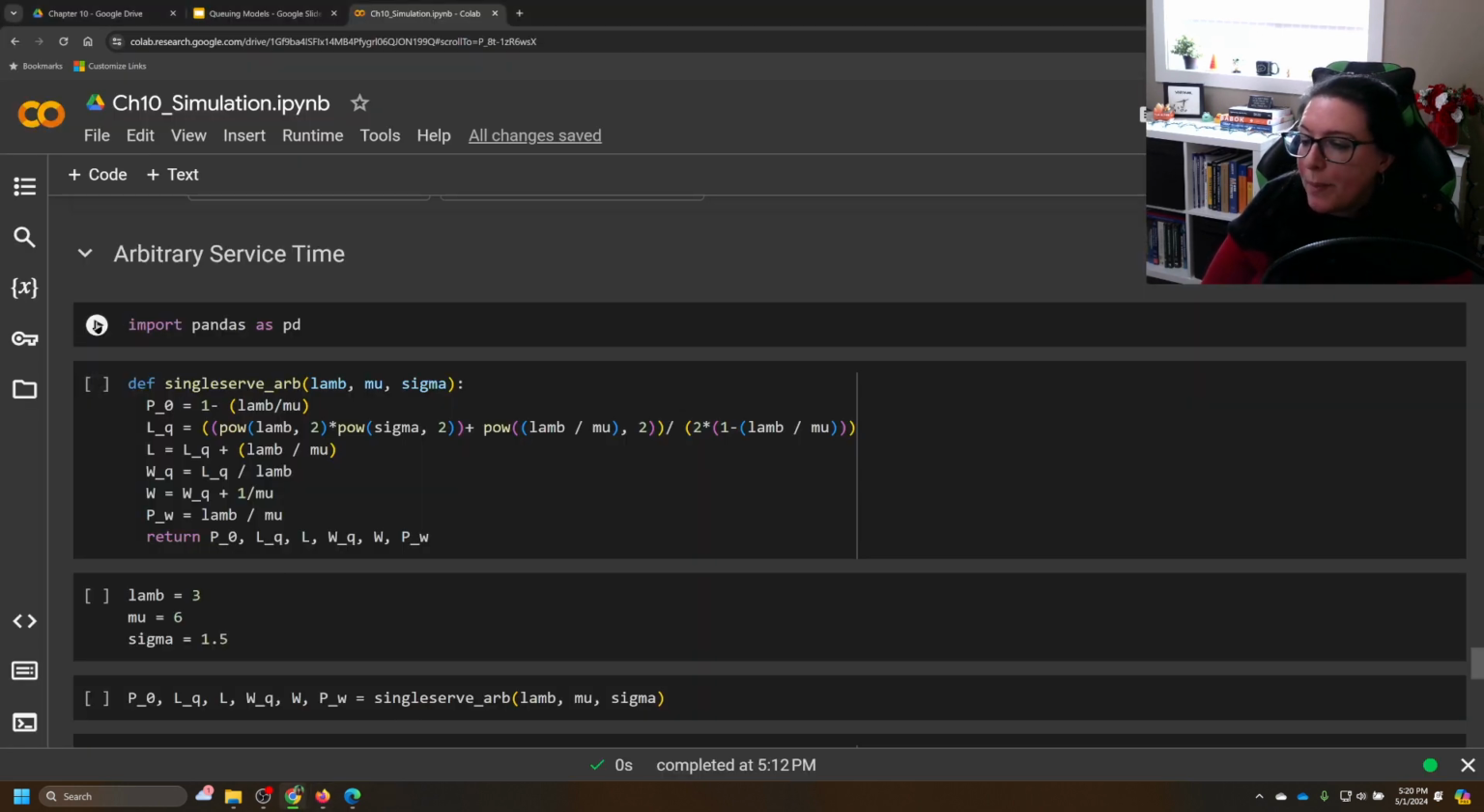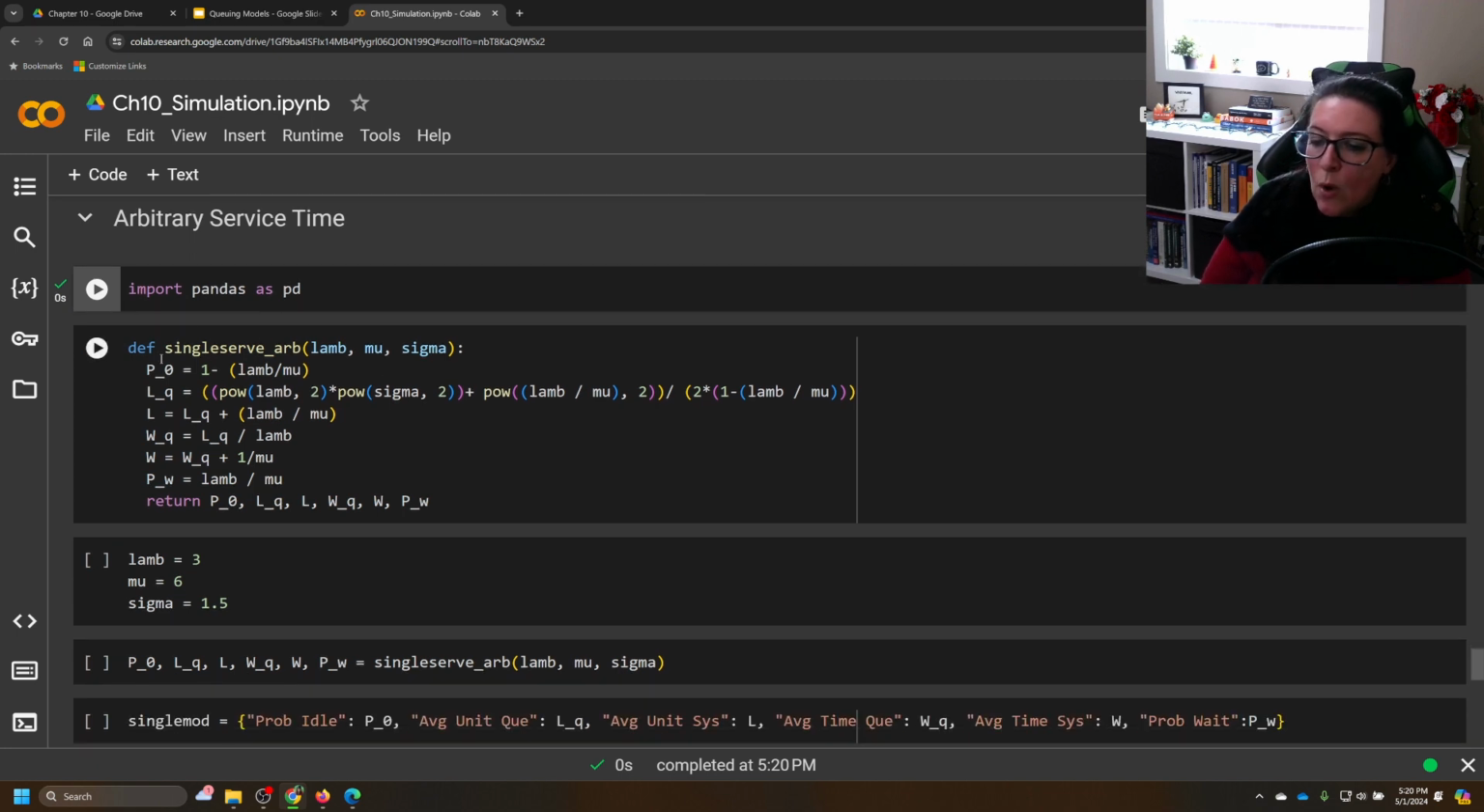We're going to import pandas as pd. In our formulas, we're going to first create a function. We'll call it single_serve_arb, for arbitrary, and we have lambda, mu, and sigma. So the change here is that we now are assuming a normal distribution for that service time. And so we have our formulas. We are using pow to do sigma squared. That's what this pow is here in our calculations.